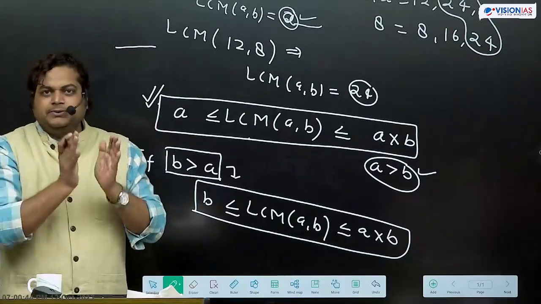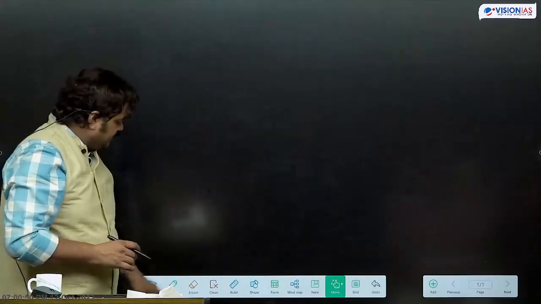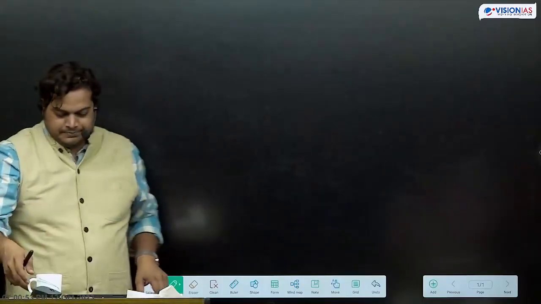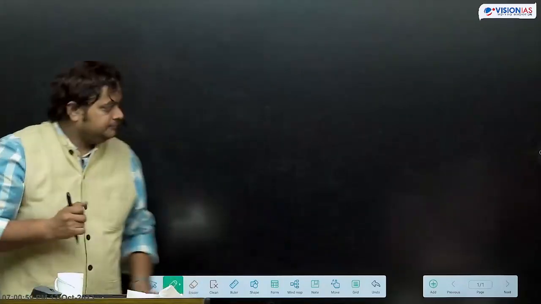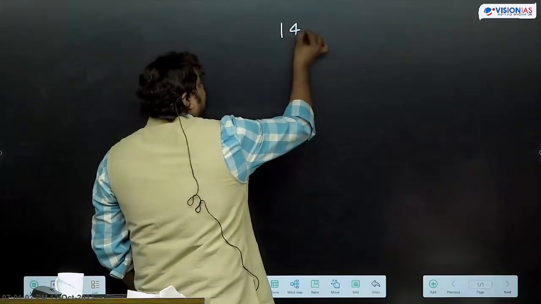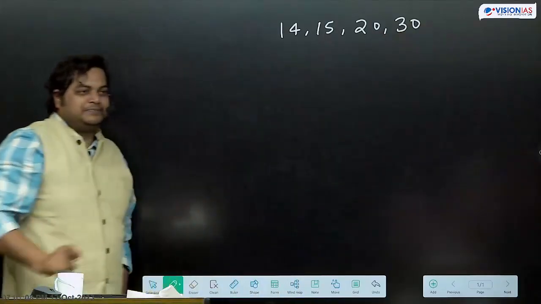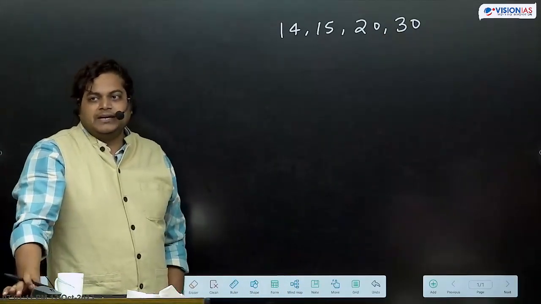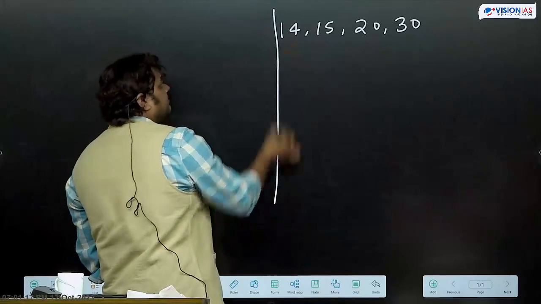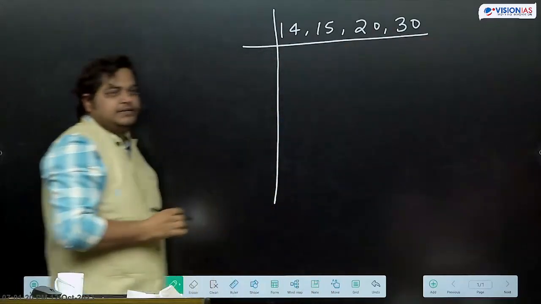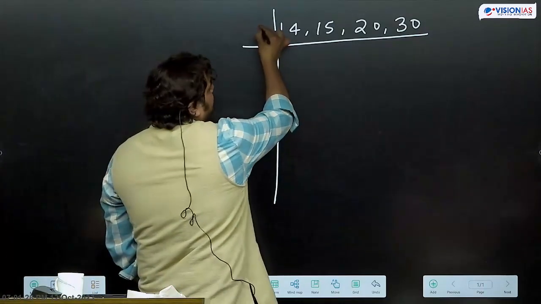So is this understood? Now how do we calculate LCM? If 4 numbers are given, what is the conventional way to calculate this LCM? How did we do it in school? Division method. We start with 2.